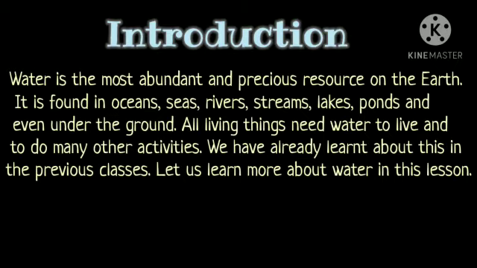Water is the most abundant and precious resource on the earth. It is found in oceans, sea, rivers, streams, lakes, ponds, and even under the ground. Here they mention the sources of water where we can get it. Ocean, sea, rivers, streams. Streams means small water channels. Lakes, ponds and even under the ground we can find water. In these places we can find water.